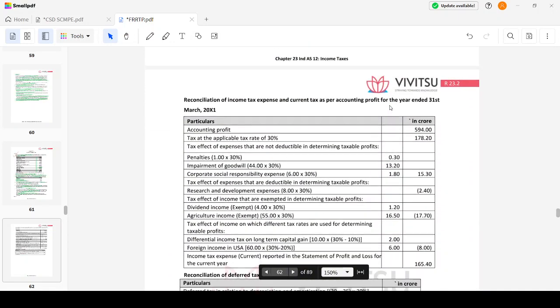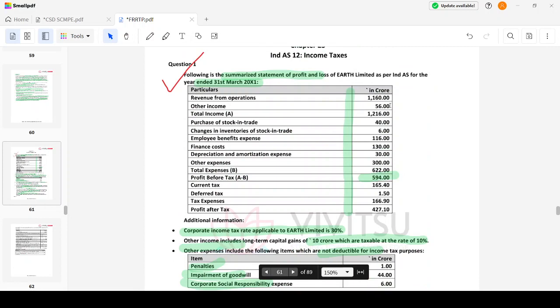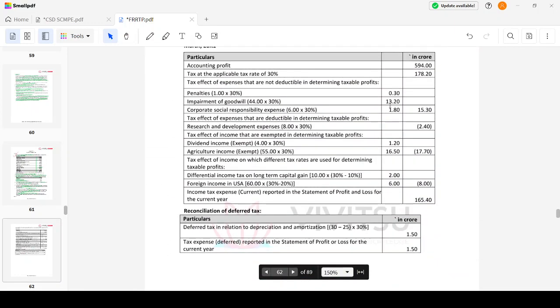Now see, this sum is really worth it, because it takes into effect all the things which are possible in income tax. So I request you all: listen to this video, or else pause here, try it once, find where you are making the mistake and then listen. Or if you want, listen first and then do it. At least once, do it before the exam. You cannot take a chance here.